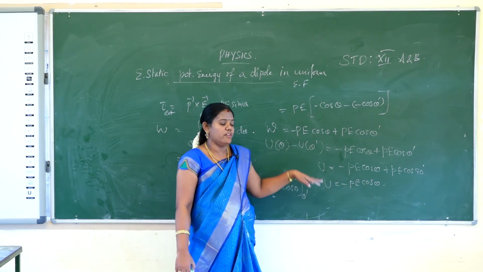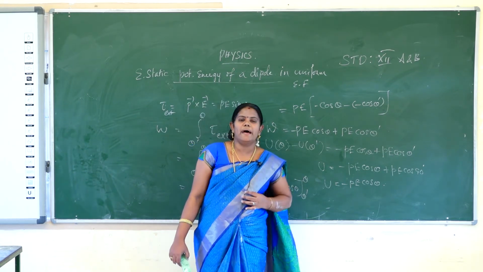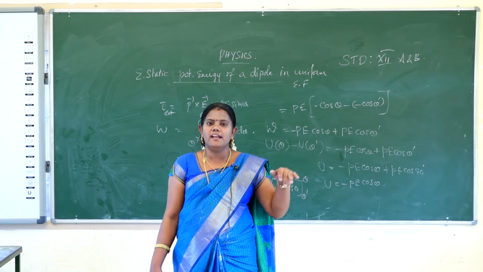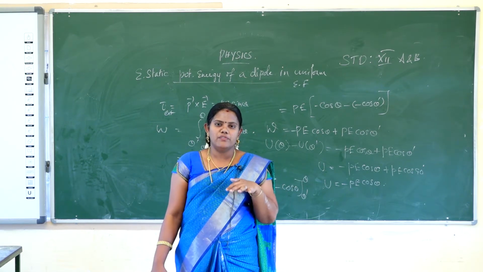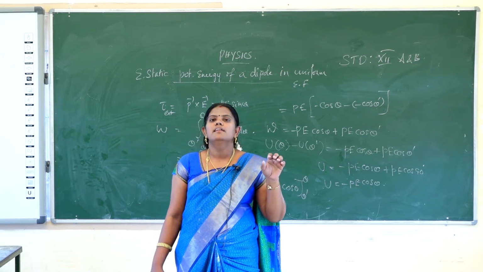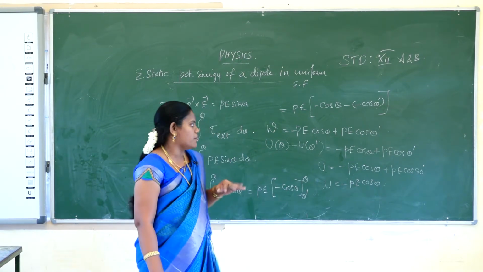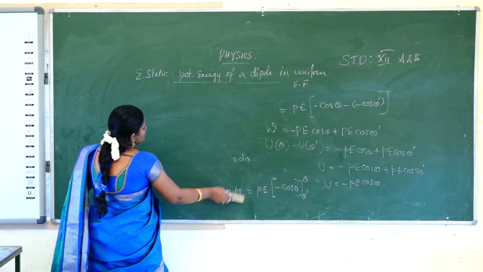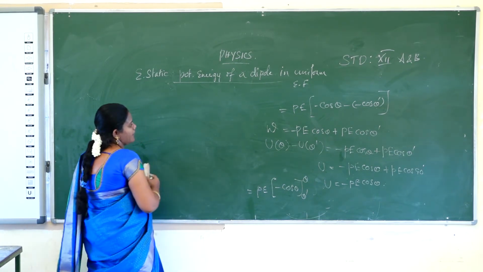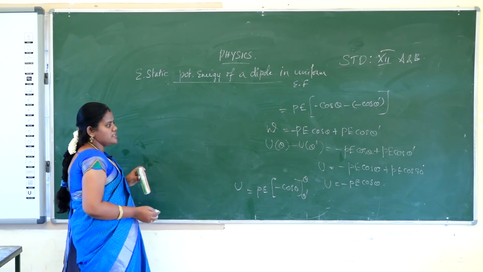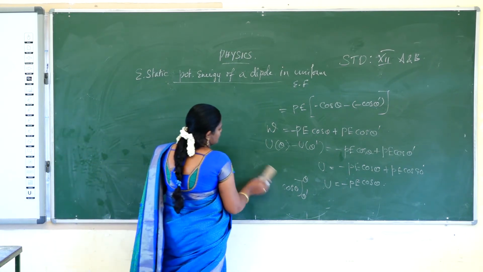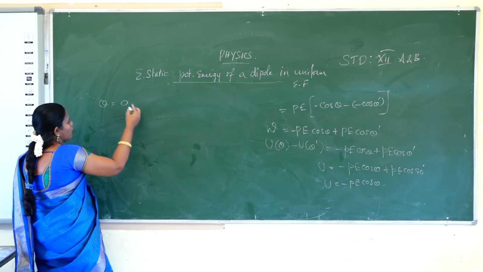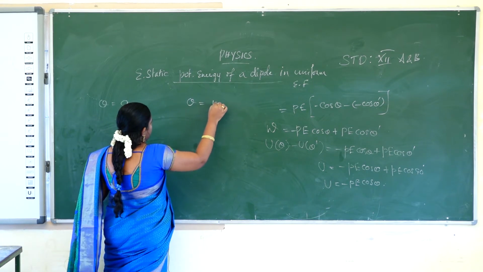This part we will calculate. We consider the dipole aligned parallel and anti-parallel to the electric field, and we need to see whether the electrostatic potential energy is maximum or minimum. So U is equal to minus P E cos theta, where theta is considered as 0 for parallel and pi, that is 180, for anti-parallel.